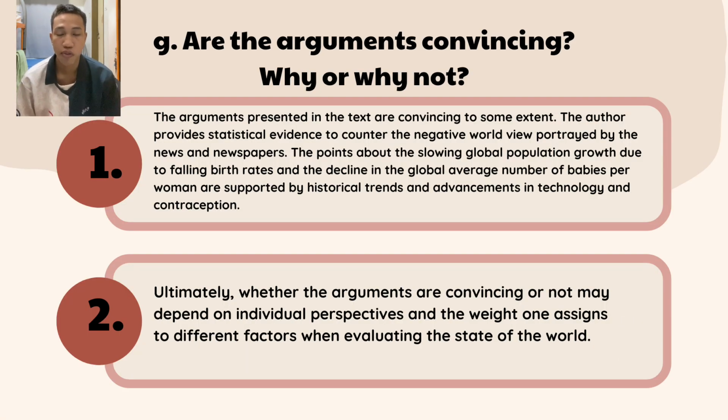H. Are the arguments convincing? Why or why not? The arguments presented in the text are convincing to some extent. The author provides statistical evidence to counter the negative worldview portrayed by the news and newspapers. The point about the slowing global population growth due to falling birth rates and the decline in the global average number of babies per woman are supported by historical trends and advancement in technology and construction. Ultimately, whether the arguments are convincing or not may depend on individual perspective and the weight assigned to different factors when evaluating the state of the world.